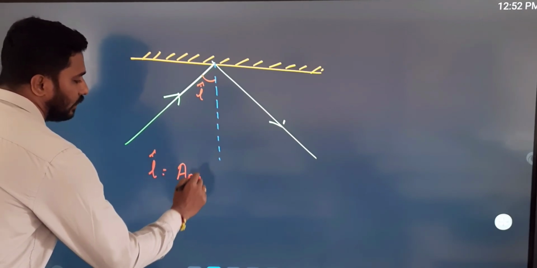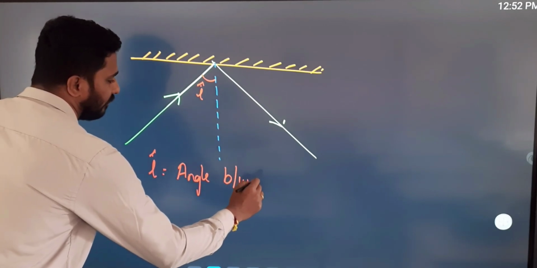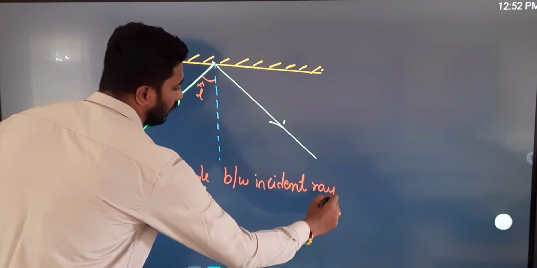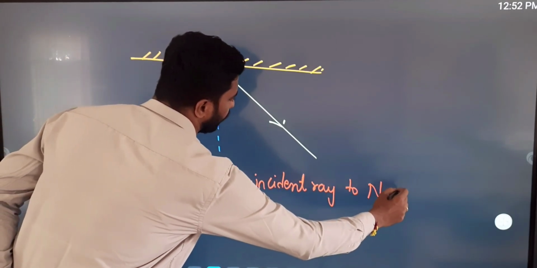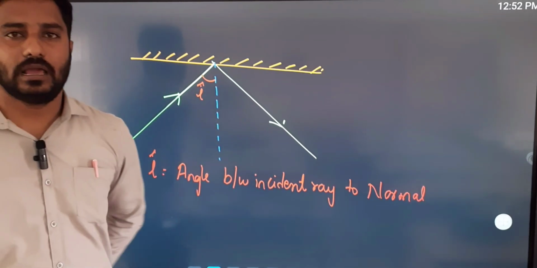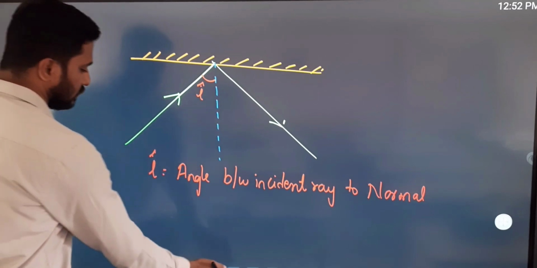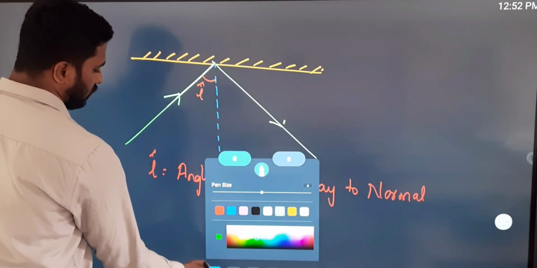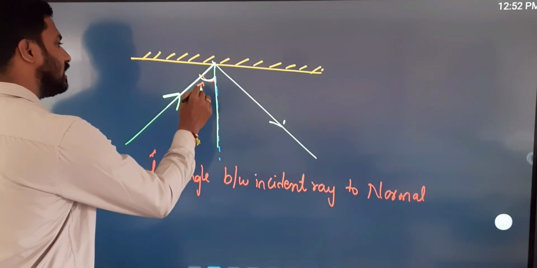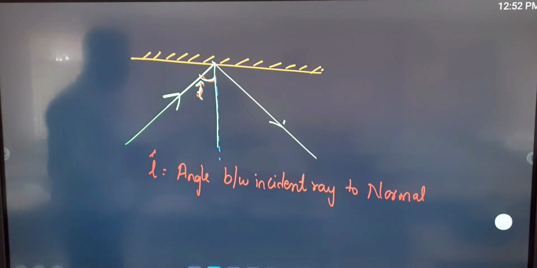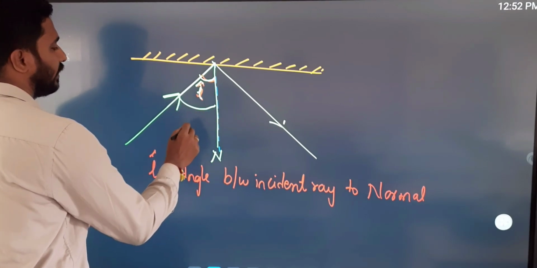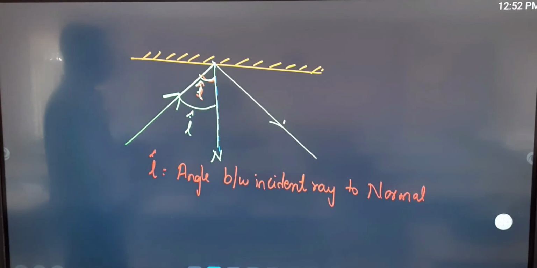The angle between the incident ray and the normal. This angle we call the angle of incidence.